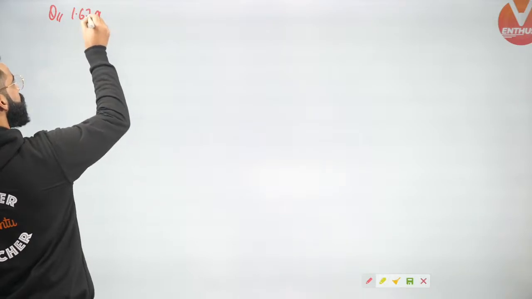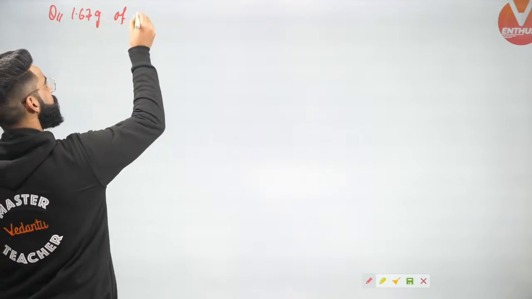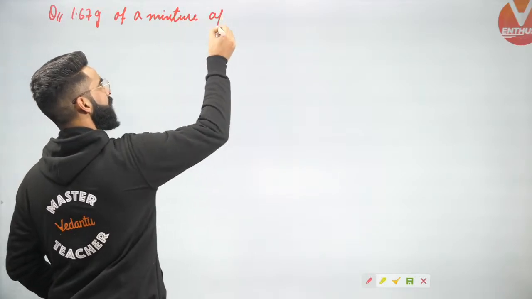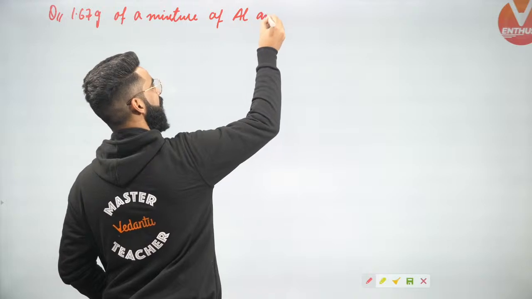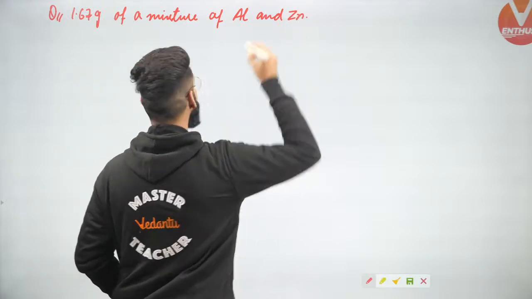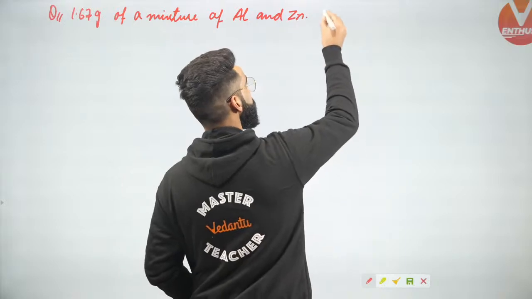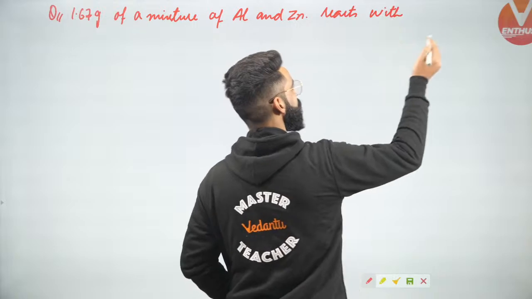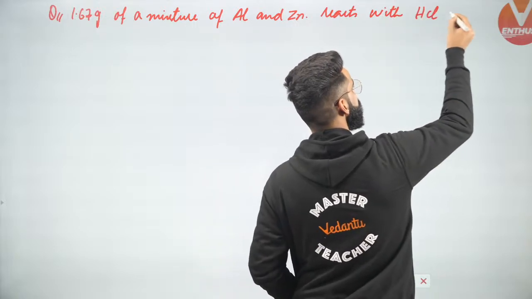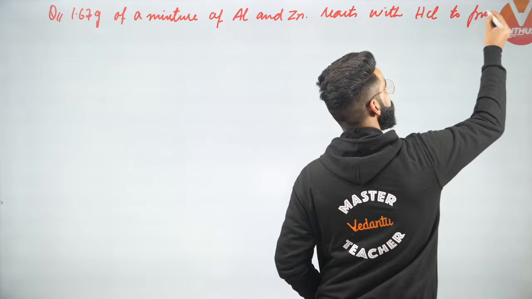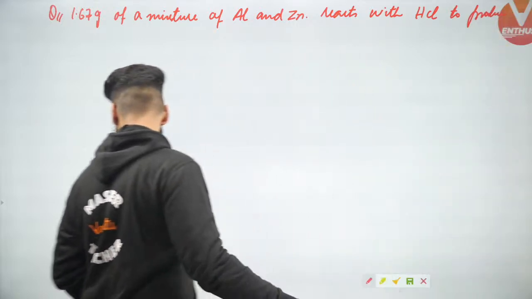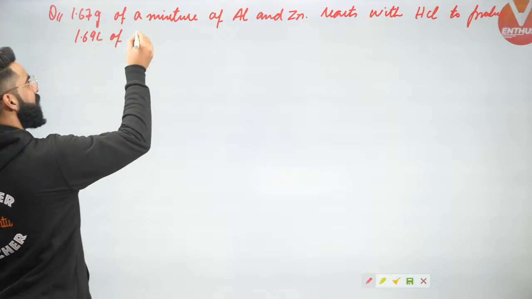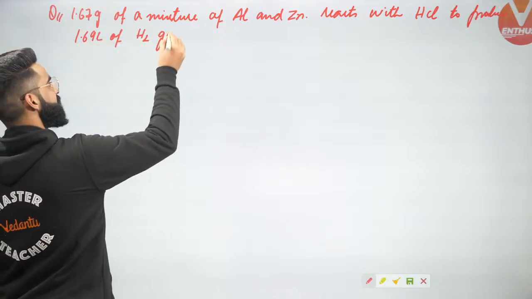1.67 grams of a mixture of aluminium and zinc reacts with excess of HCl to produce 1.69 liters of H2 gas at STP.